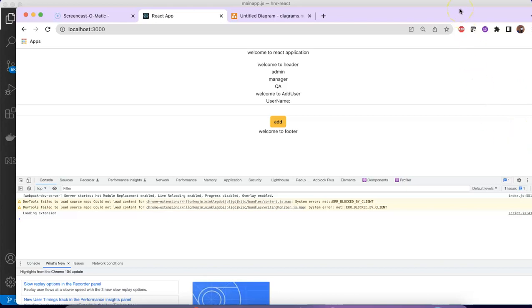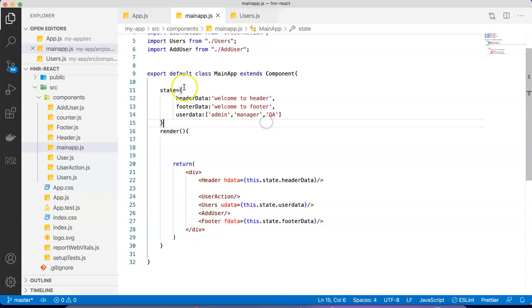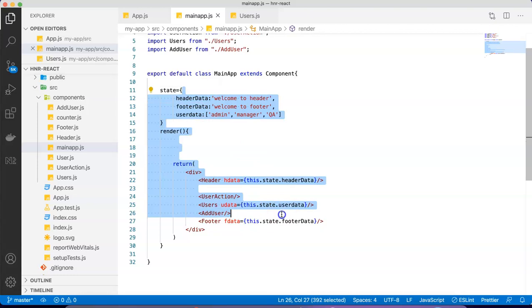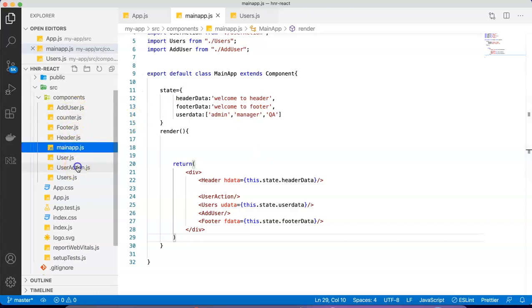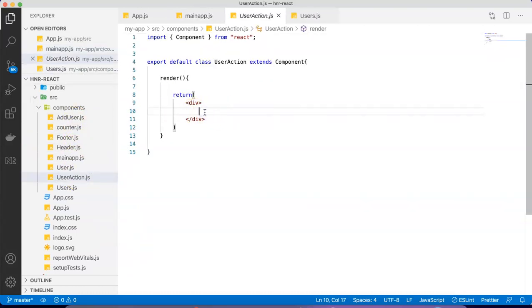Okay, well, going ahead, I would like to deal with some other type of states. The idea is the state is getting maintained under the same component called main app. It is not maintained under any other component as of now according to my application. Okay, but state will be shared between or among different components, and I will tell you how it can affect other components too. Just imagine a use case. I want to offer one button. Okay, I also want to offer one button inside my user action.js. Suppose if I have one button,